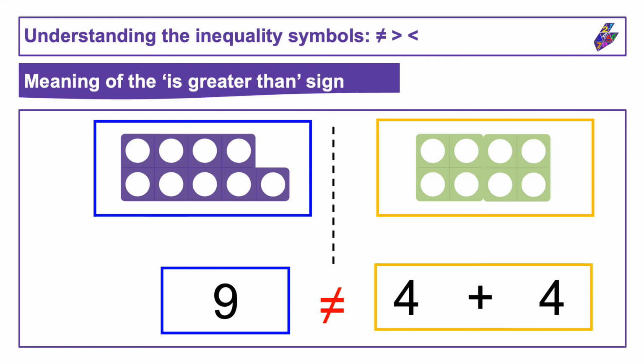If I want to give more information about the relationship between the left side and the right side, I can use a different inequality symbol. I know that 9 is greater than 8, so I can record this in the following statement with these symbols. 9 is greater than 4 plus 4.